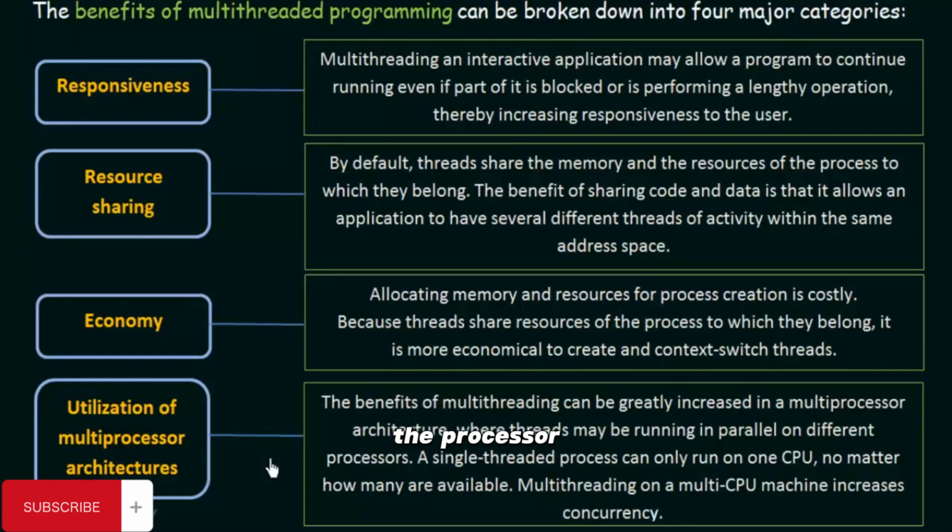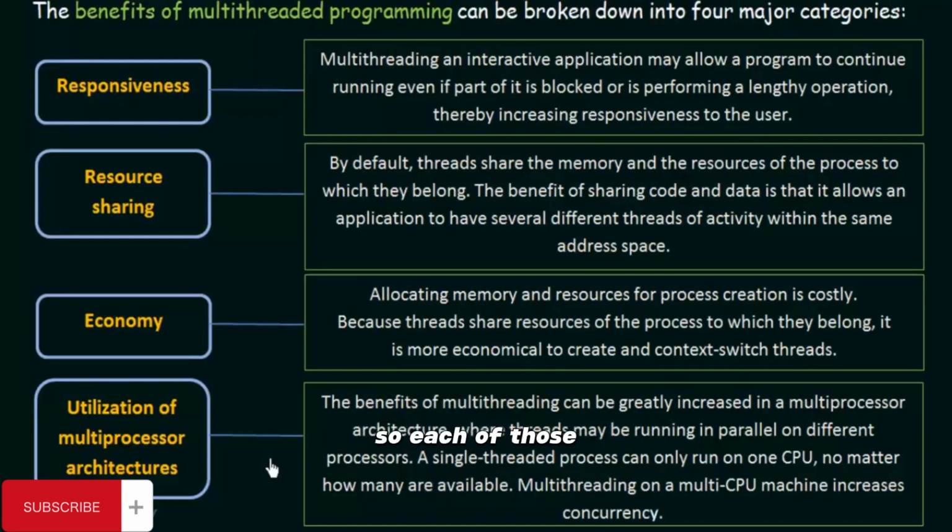But if we have a multi-threaded approach, then we know that each process has a number of threads associated with it. Each of these threads can run on these multiple processors. Let's say that there are 4 threads associated with a single process, and there are 4 processors in your system.